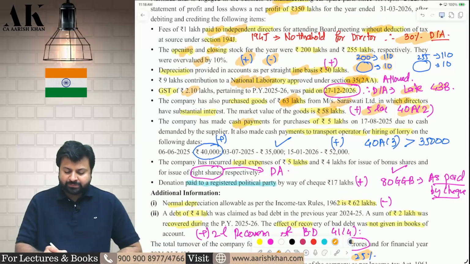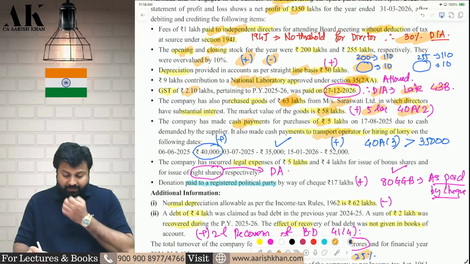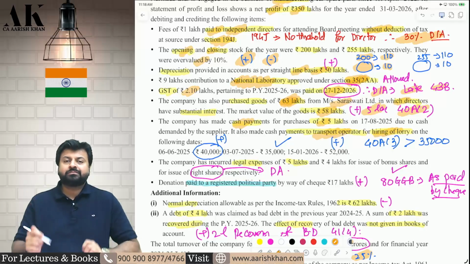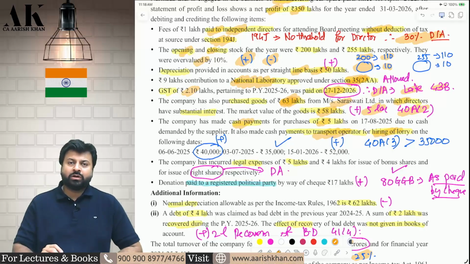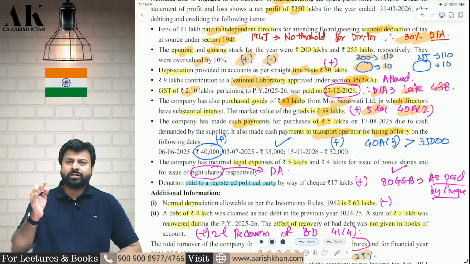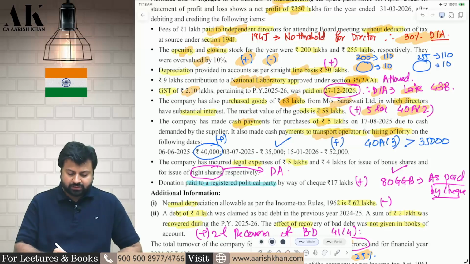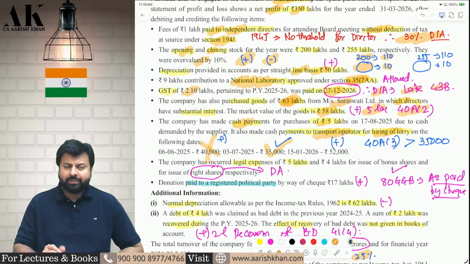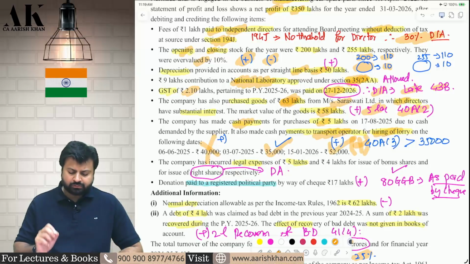Next, you are making some cash payment. To whom? To a road transporter. Lorry, truck. So can you make a cash payment to a road transporter? Yes, up to 35,000 you can make. Generally, you cannot make a cash payment of more than 10,000, but to a lorry, truck transporter, you can make up to 35,000. Therefore, here, the first payment you have made, 40,000, is disallowed. 35,000 will be allowed. If it exceeds 35,000, then it is disallowed. 52,000 will be disallowed. Not allowed.